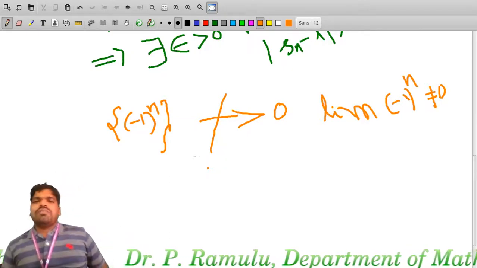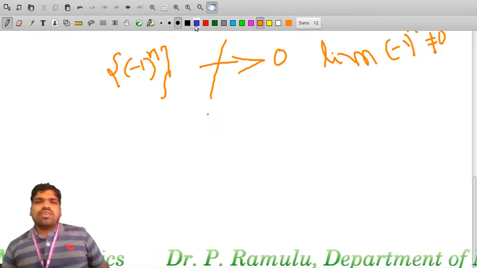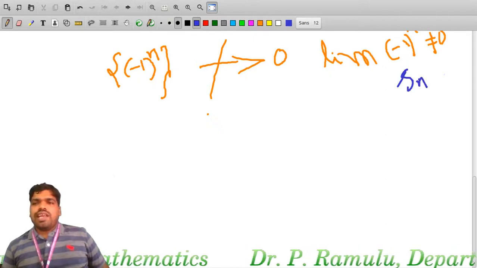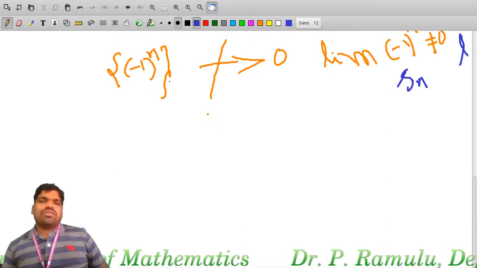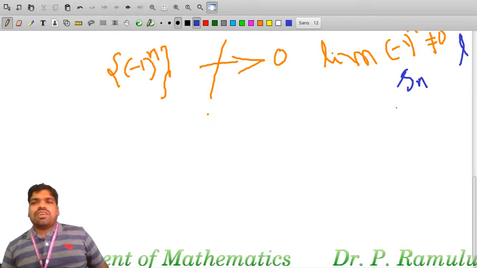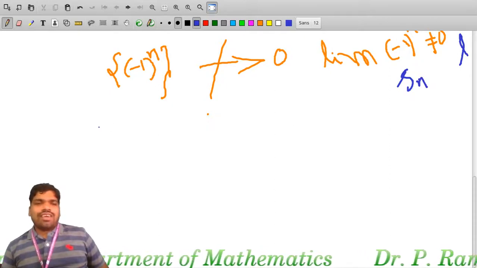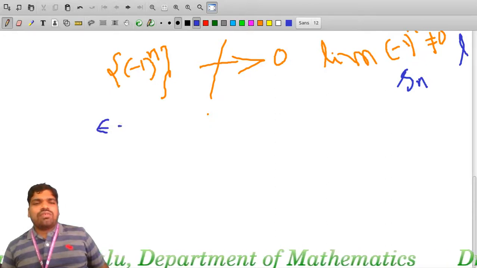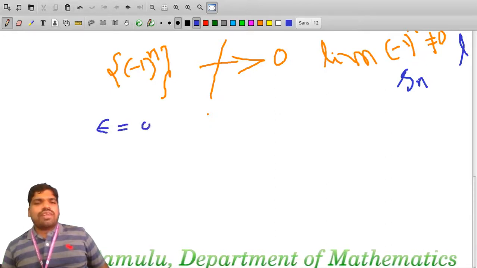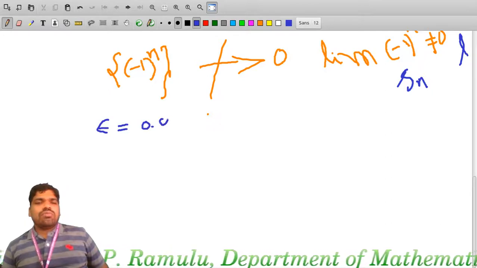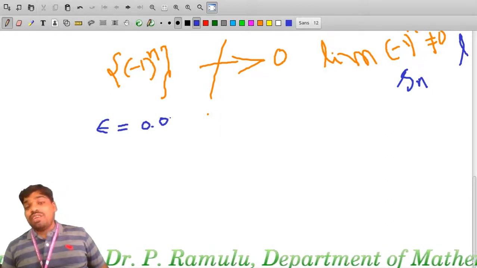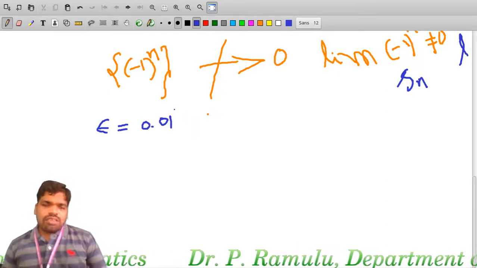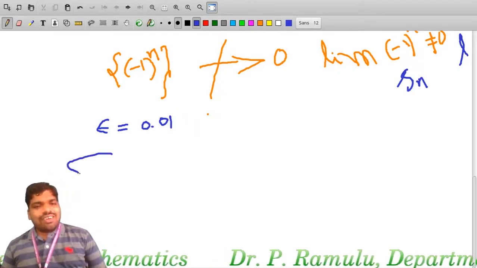So that means Sn, nothing but this is Sn, and L is equal to 0. Limit of Sn is not equal to L. Here I want to consider epsilon, you can take epsilon equal to any value, say 0.2, or a smaller value like 0.001, or you can take 0.011. This is my epsilon.